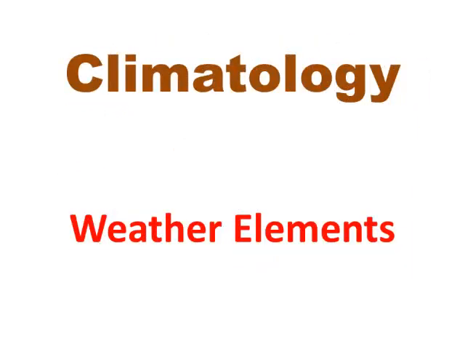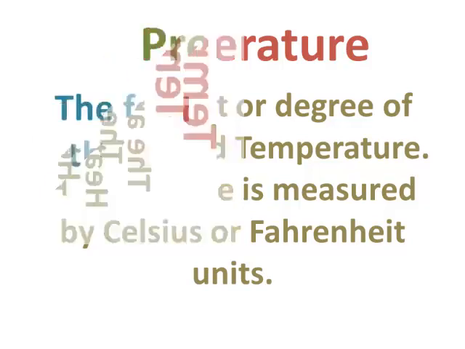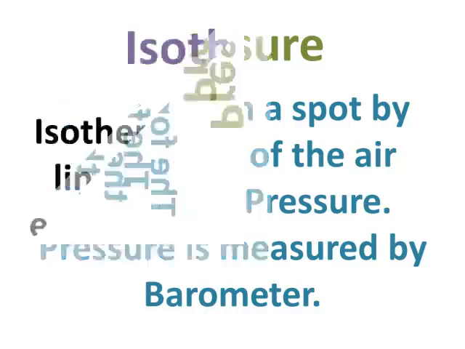Now let's see the elements of the weather in this unit. Temperature. The amount or degree of heat is called temperature. Temperature is measured by Celsius or Fahrenheit units. Pressure. The force on a spot by the weight of the air is termed as pressure. Pressure is measured by barometer.